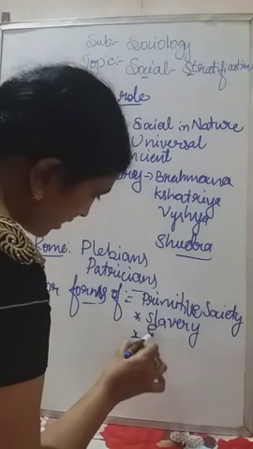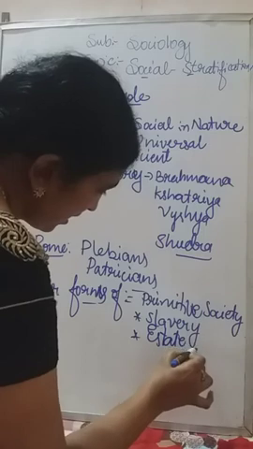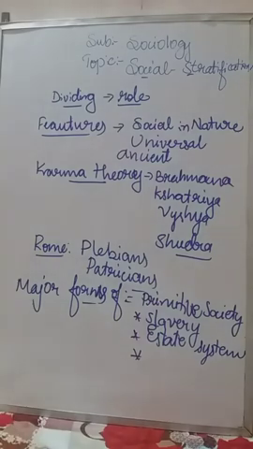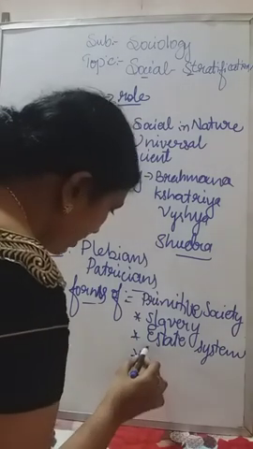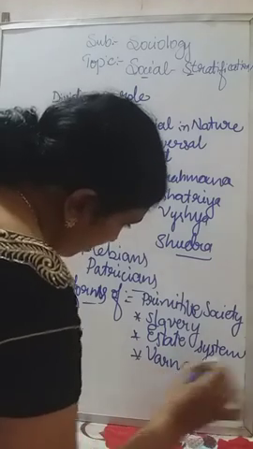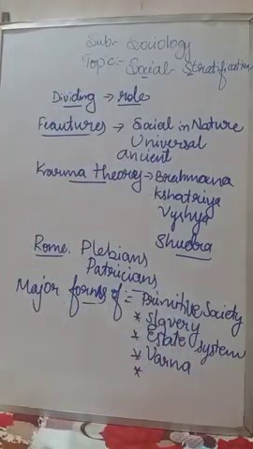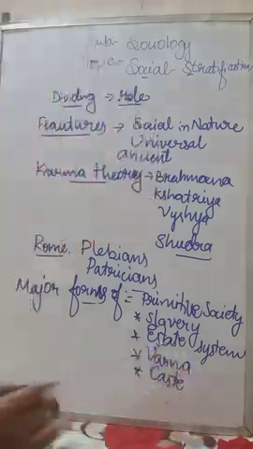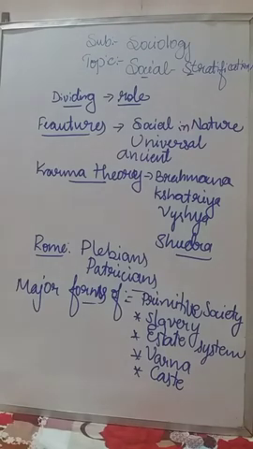And the next one is the estate system. Estate system means landlords who have a large estate or large land, that is the estate system. Next one is the Varna system. Varna means group; people are grouped based on color, that is called the Varna system. And the next one is the caste system, where people are grouped based on caste. These are the major forms of social stratification. Keep in mind: primitive society, slavery, estate system, Varna system and the caste system.